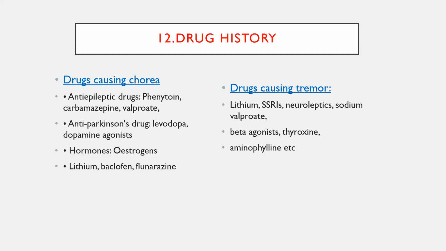Some of the drugs like lithium, SSRIs, neuroleptics like antipsychotic drugs, sodium valproate, beta agonists, commonly used for bronchodilation, thyroxine, and aminophylline will cause tremors. So whenever you are seeing a movement disorder, you always rule out the culprit drug. Okay.